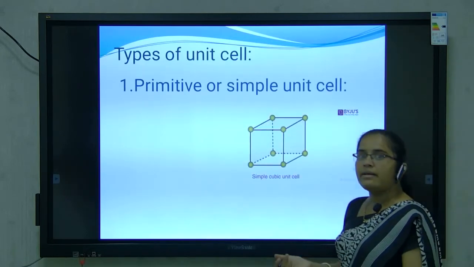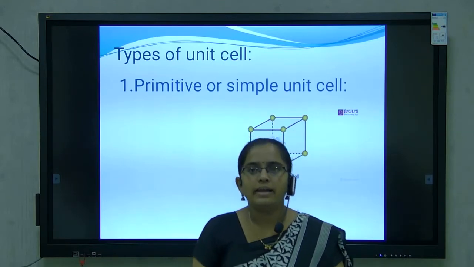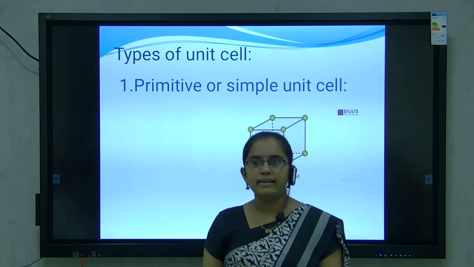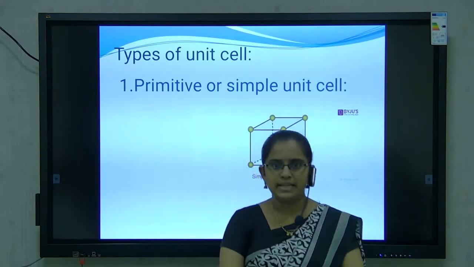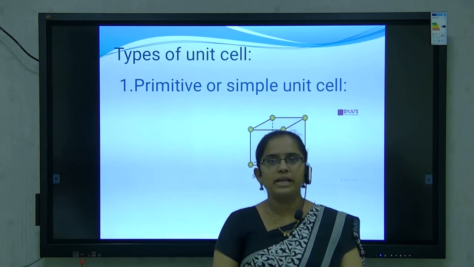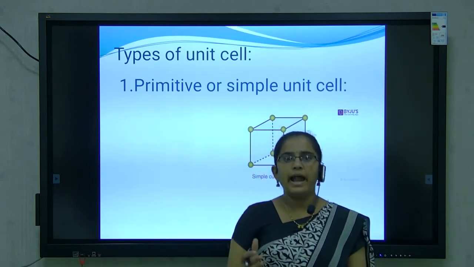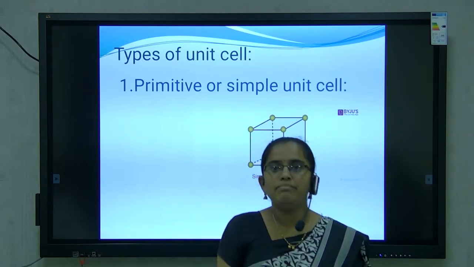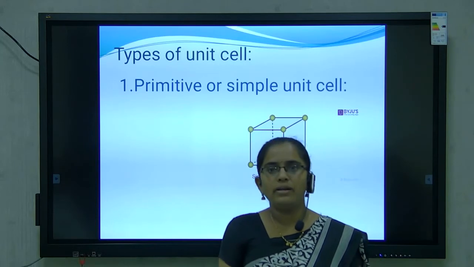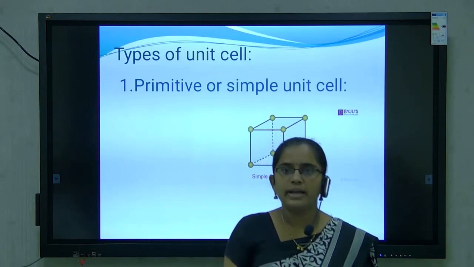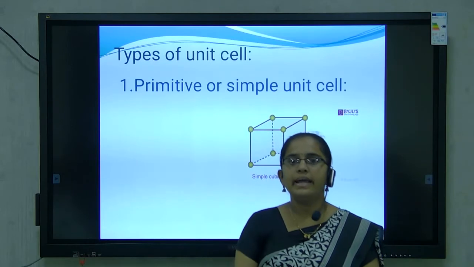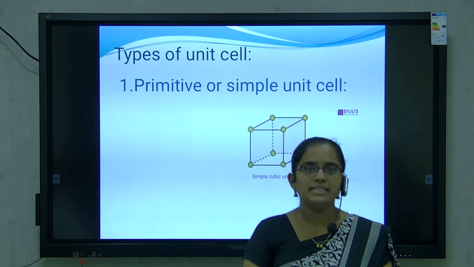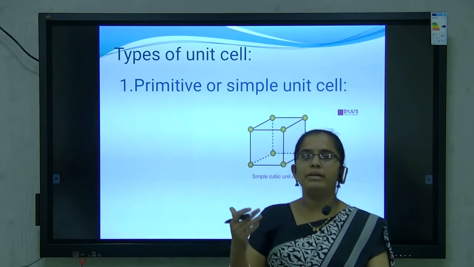Now, what are the types of unit cell? Unit cells are classified into two types: a primitive or simple unit cell, and second, a non-primitive unit cell. What is meant by a simple unit cell? In a simple unit cell, the constituent particles, atoms, ions or molecules, are located at the corners only. That type of unit cell is called a simple or primitive unit cell.